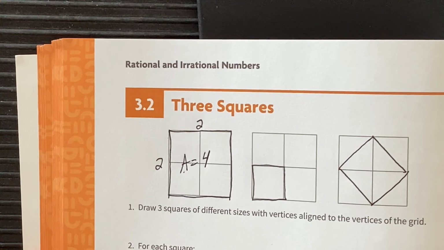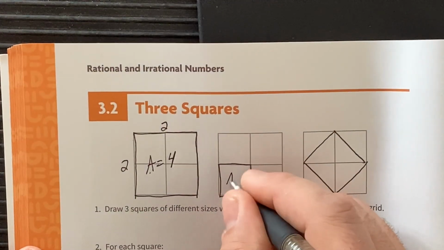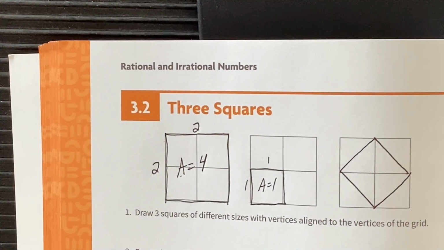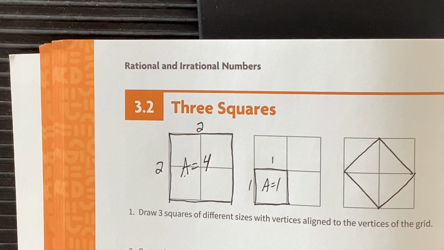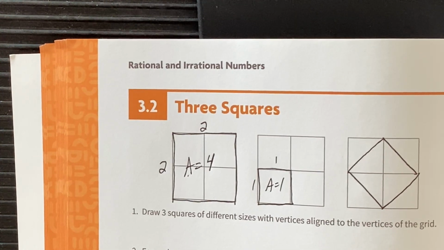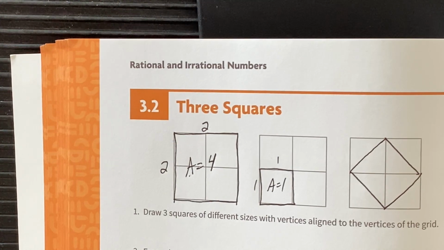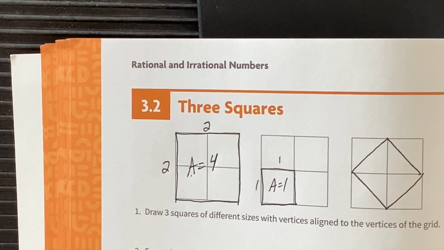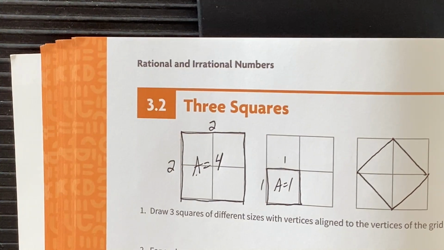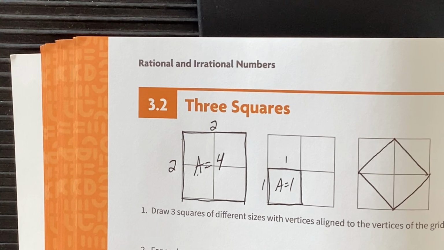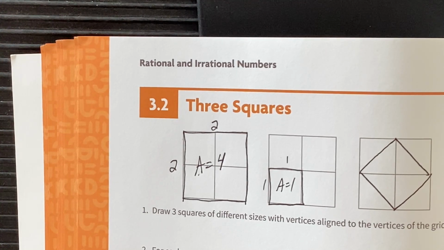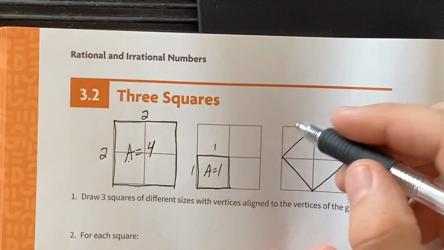Middle one. Area. 1. Side length. Yeah, and the last one. Could do it like we have done before, right?